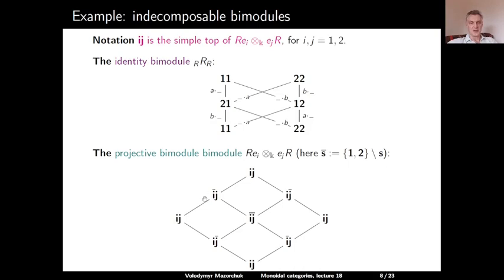Again, we change i overlined to i. Using the right action from the original ij, we can go to ij overlined, and then again to ij. And so the lines which go to the left represent the left action. The lines which go to the right represent the right action. And so the dimension of this bimodule is 9, because this is a 3-dimensional module, this is a 3-dimensional module, and this is just such a square of dimension 9.